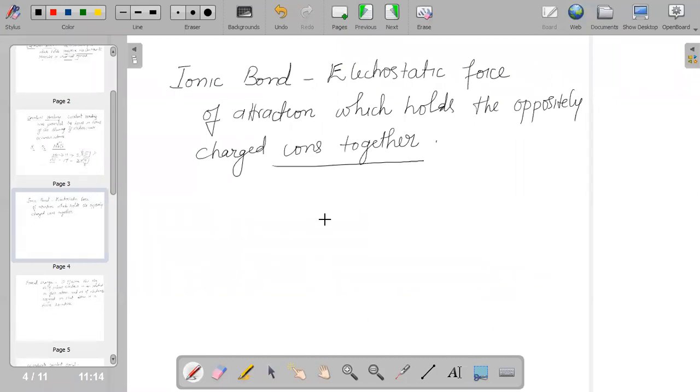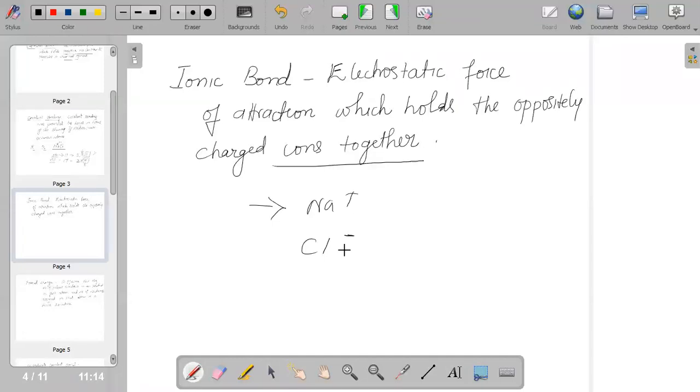As I told you, Na+ is positive, Cl minus is negative. So here we have opposite charges, and they interact with each other in order to form a chemical bond, which is nothing but your ionic bond.